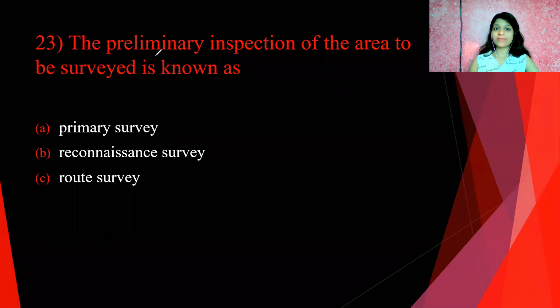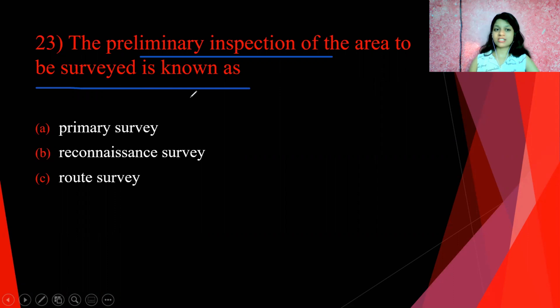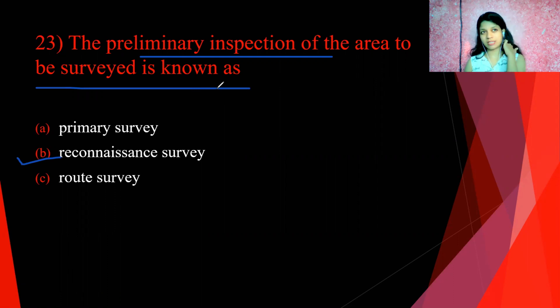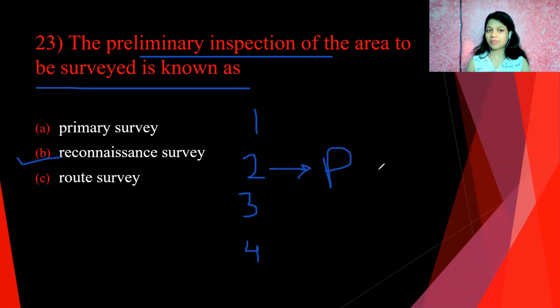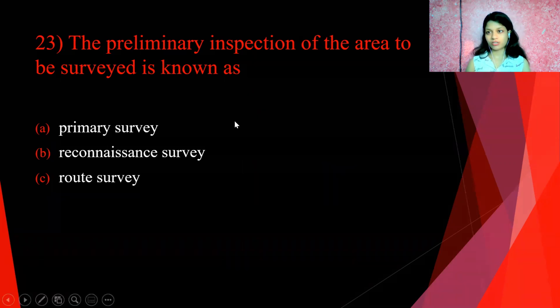Next question. The preliminary inspection of the area to be surveyed is known as. So answer B is correct for this question. That is reconnaissance survey. We know that there are mainly 4 stages of surveying. First one is primary, second one is preliminary, third one is secondary, fourth one is tertiary. In the preliminary stage, not primary, survey inspection is called reconnaissance survey. So B is correct.